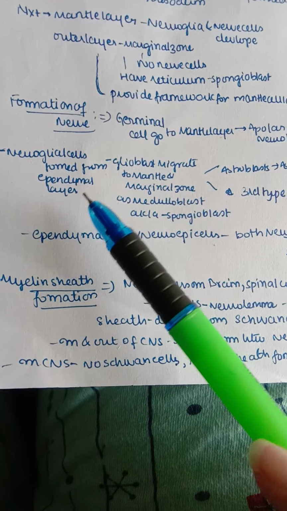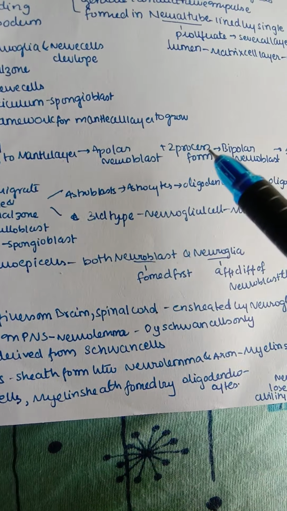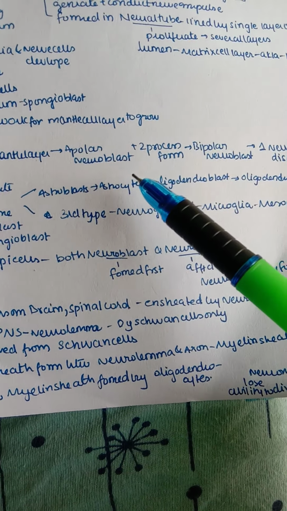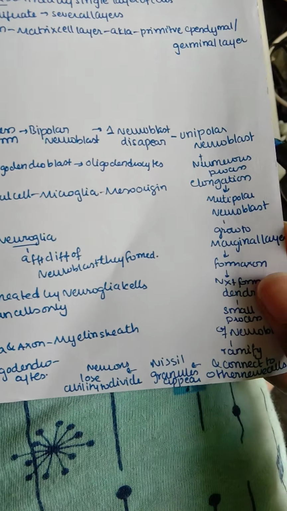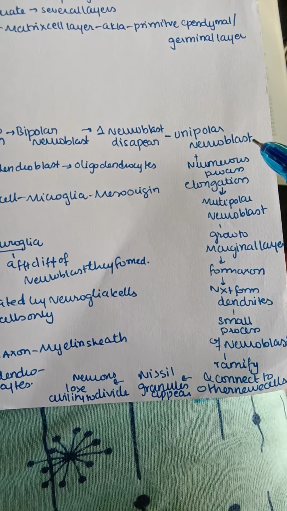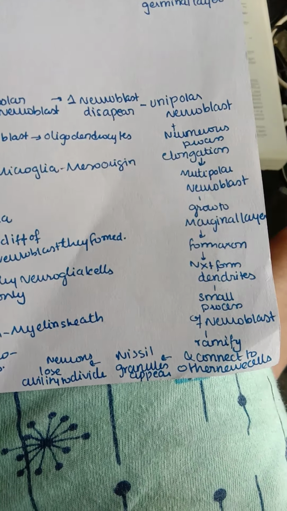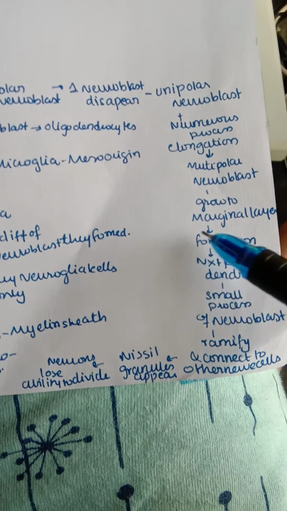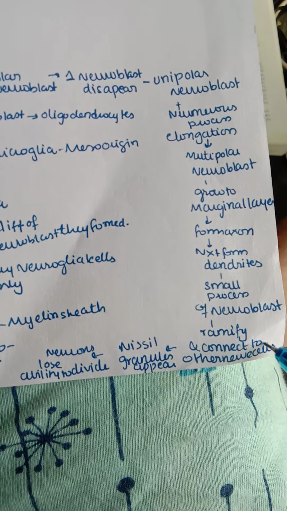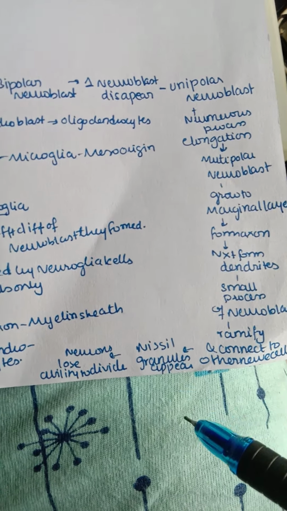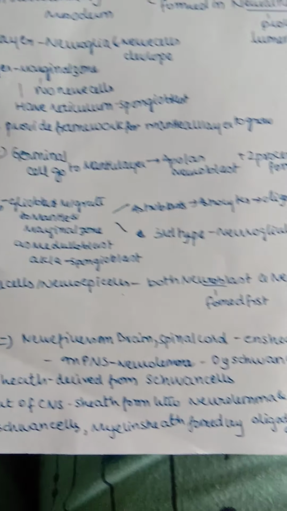Next, coming to the formation of nerve. The germinal cells go to the mantle layer and form an apolar neuroblast, which with two processes forms the bipolar neuroblast. Next, one process disappears, forming a unipolar neuroblast, and next numerous process elongation takes place and a multipolar neuroblast is formed. They grow to the marginal layer and form the axon. Next they form the dendrites. Small processes of neuroblasts are formed, and they ramify and also connect to other nerve cells. Nissl granules appear, and the neurons lose the ability to divide.